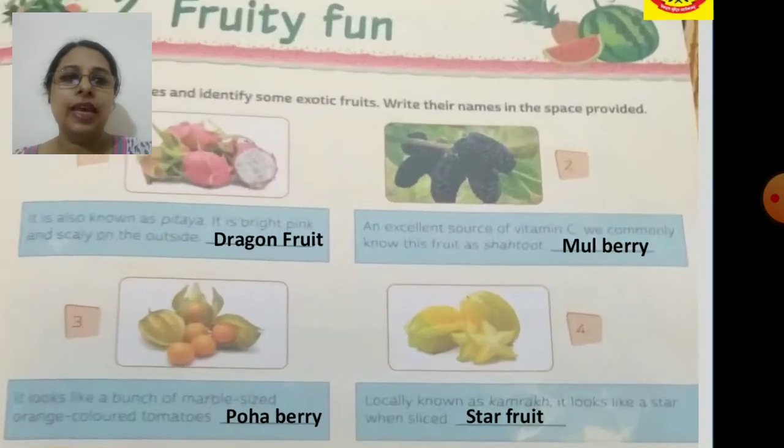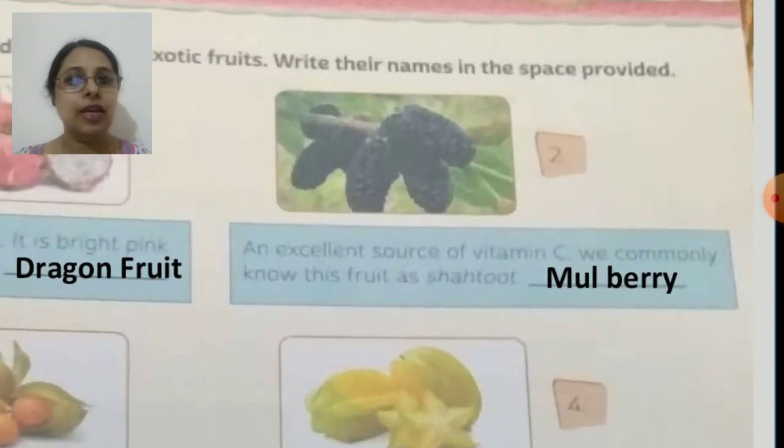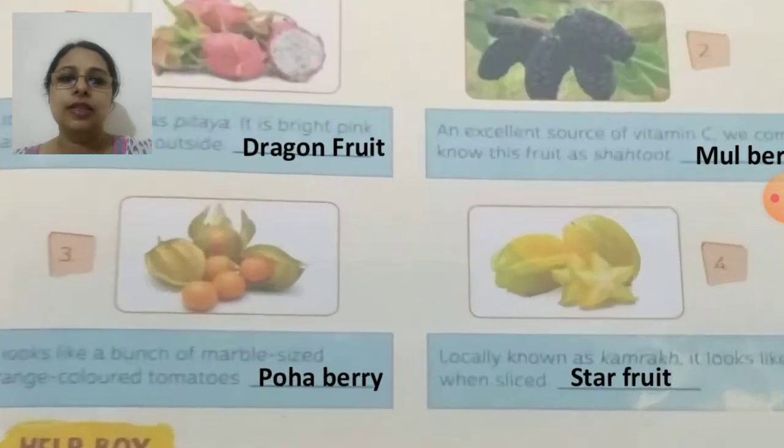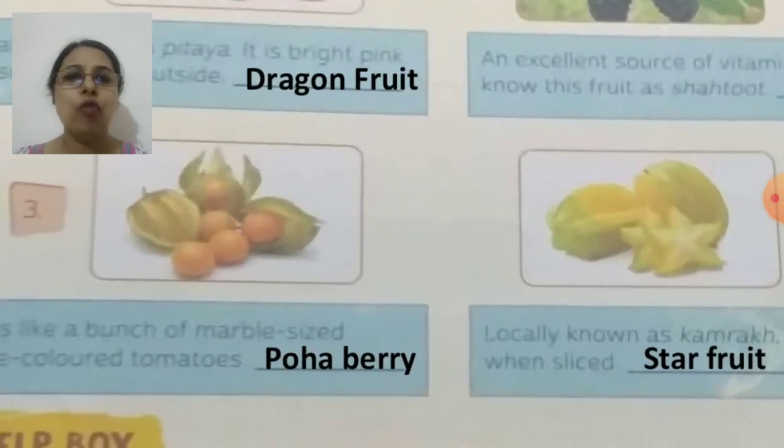And second one, it is an excellent source of vitamin C. And it is commonly known as shehtoot. So the name of the fruit is mulberry. And the third one, it is small in the marble size. And it is orange and tomato colored.